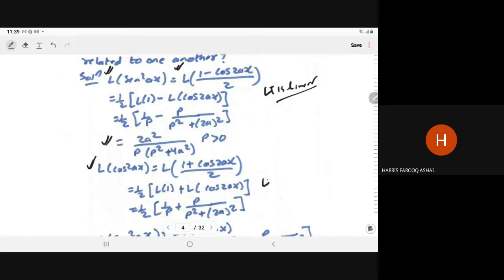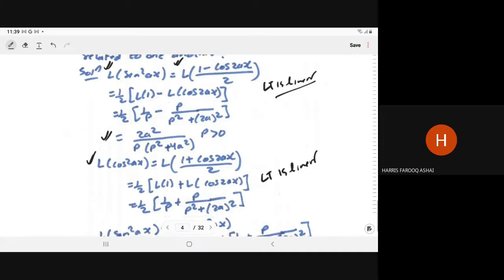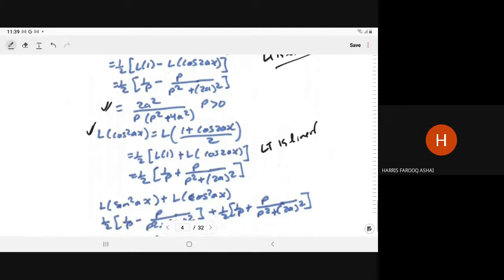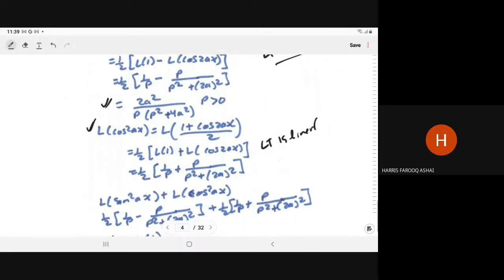Since Laplace transform is linear, that can be written as 1 by 2 Laplace of 1 plus Laplace of the cos 2ax. And Laplace of 1 is what? 1 upon p. And Laplace of the cos ax we know is p upon p square plus a square. Instead of a, now we have 2a, so it will become p upon p square plus 2a whole square. So after taking the LCM, you can write its formula.